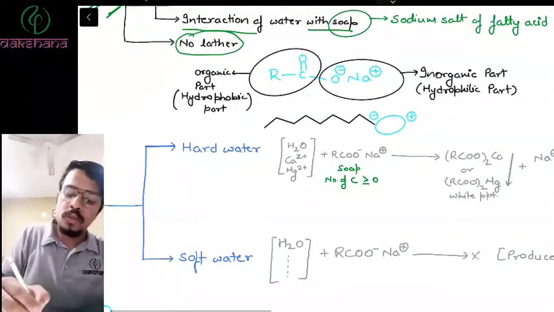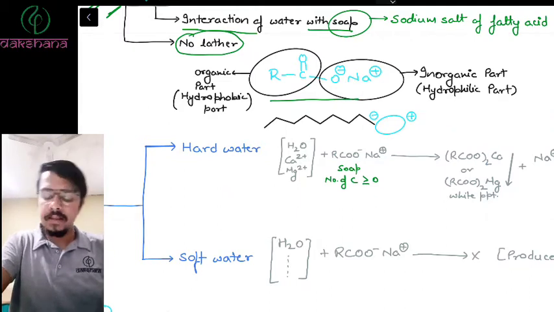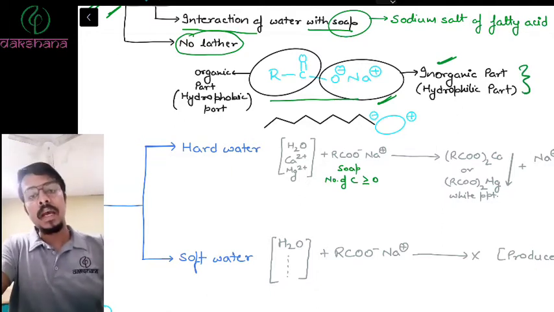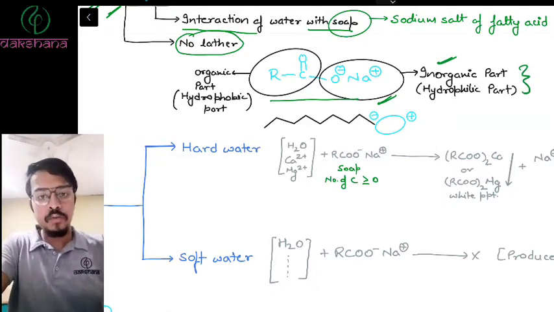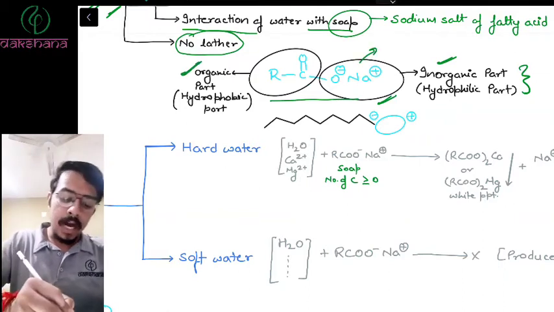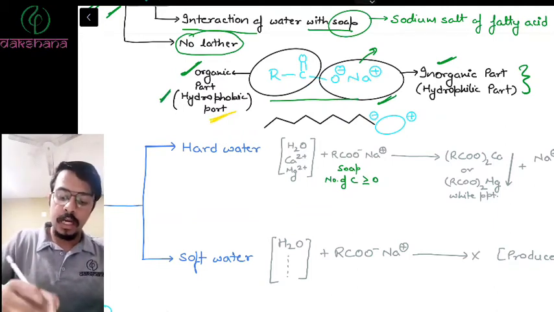The soap has two parts. This is a formula. It is sodium salt of fatty acid, right? And this is the kind of formula that we have, wherein there is an inorganic part that is hydrophilic, which means it dissolves in water, it loves water. So there is an inorganic part, or you can say ionic part, and then there is an organic part, which is hydrophobic, right?